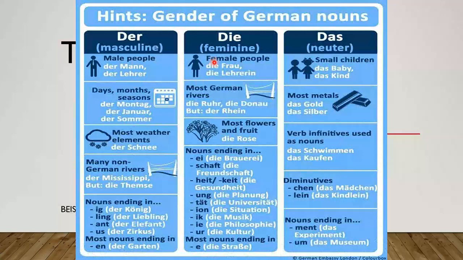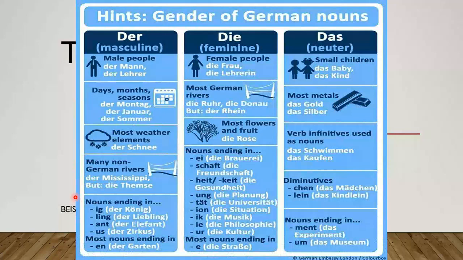If you are a teacher, a doctor, an engineer, a chef, whatever it is, all the female versions would be die, all the masculine would be der. Also all the days, months, and seasons will always come with masculine. And some of the weather elements and non-German rivers. This is something I would skip for myself because it's too much to remember. And here are more German rivers and most fruits and flowers.